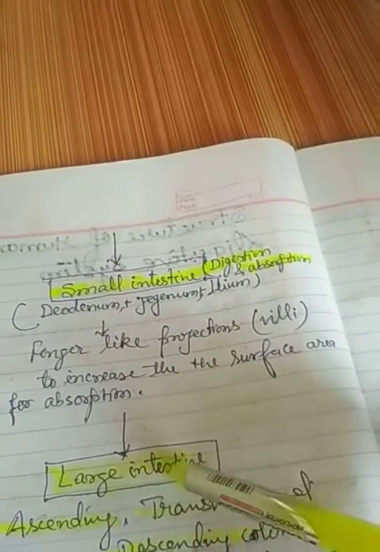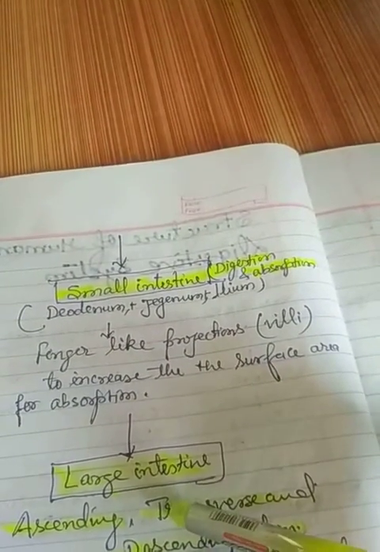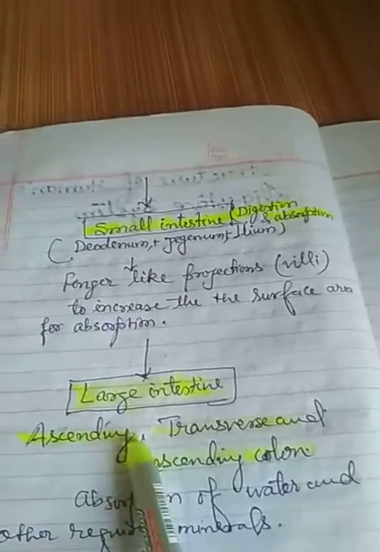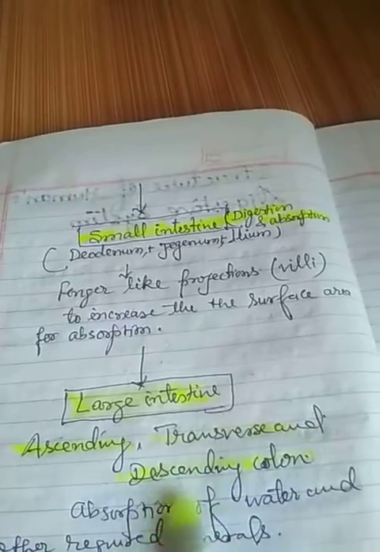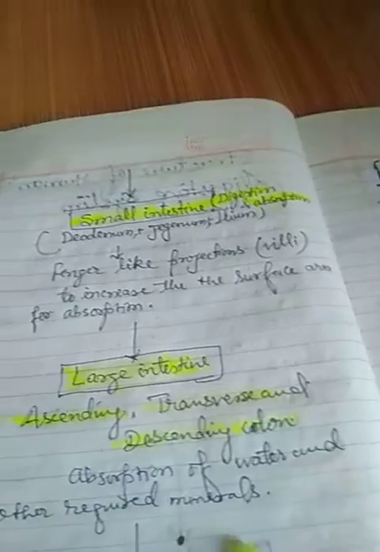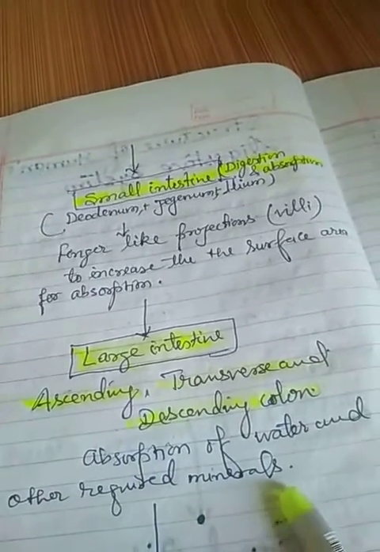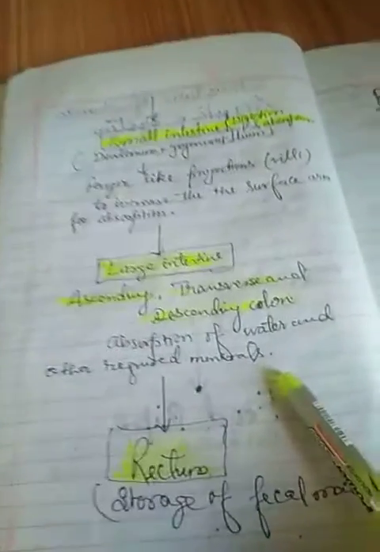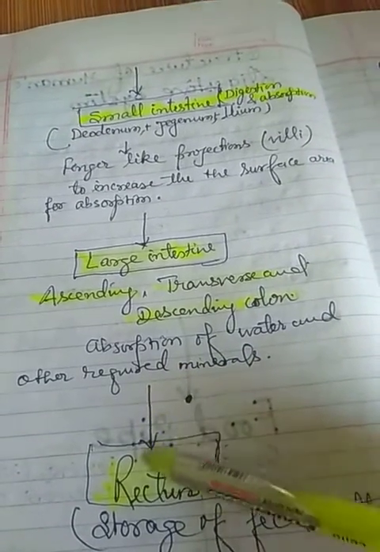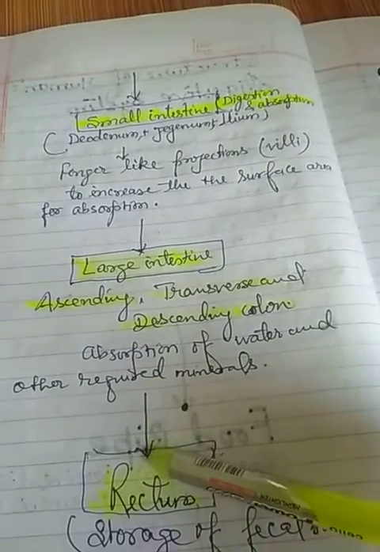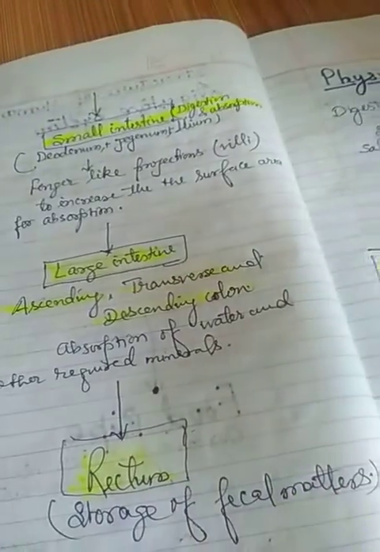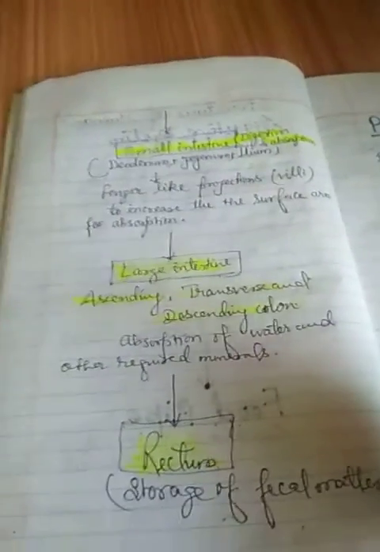Further, this small intestine leads to the large intestine, and the large intestine is divided into three parts: ascending colon, transverse colon and descending colon. My dear students, absorption of water and other required minerals is done in this large intestine, and further this large intestine leads to the opening into the rectum, which is the storage organ of the fecal matter.